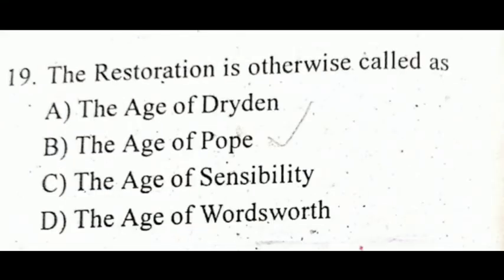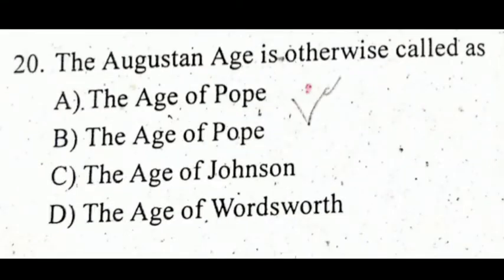The Restoration is otherwise called the Age of Dryden. The Augustan age is otherwise called the Age of Pope.